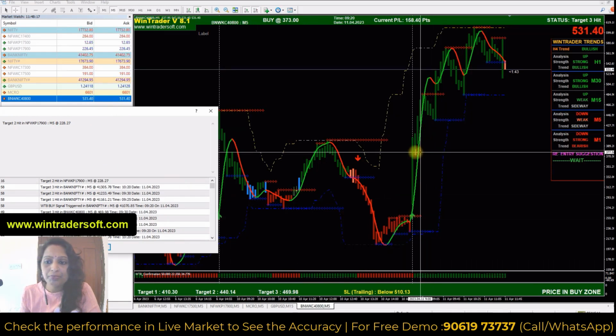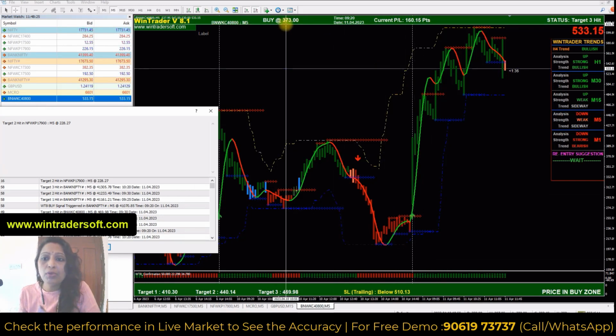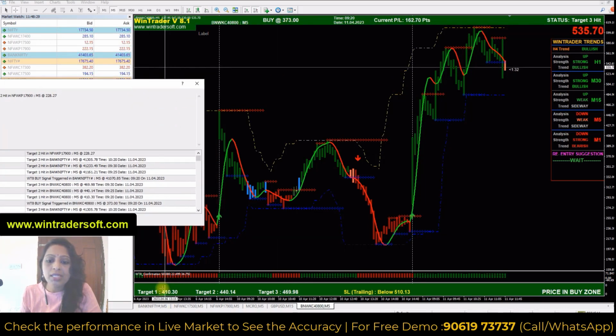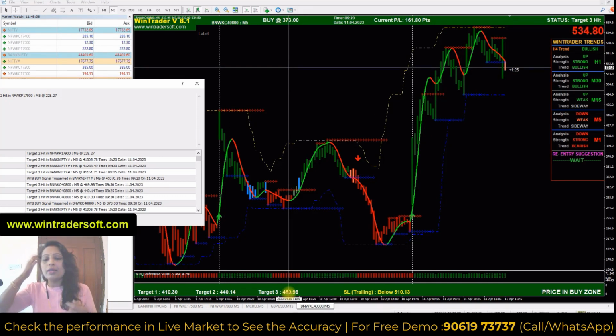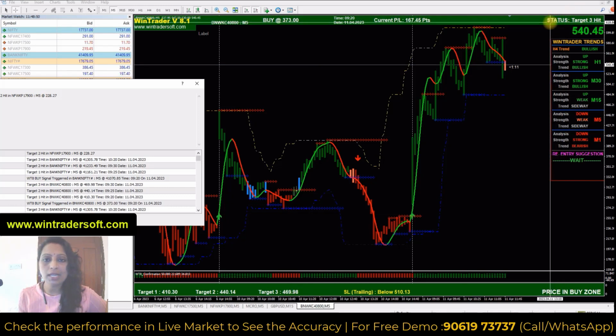From the morning itself the software gives a signal, and it is a confirmed signal. 373 is the entry point, and on the dashboard above you can see the exit levels are 410, 440 and 469, three targets. The software shows the entry and exit levels in the premium chart. You can see that entry and exit. The first target 410 was achieved, 440 achieved, and 469 also achieved. You can see in the status that all targets have been achieved.